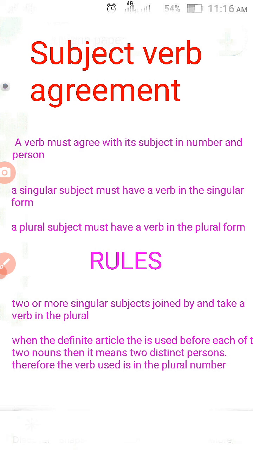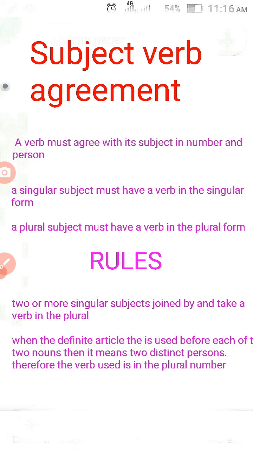I have just given the example of it: Tina and Meena are friends. Two or more singular subjects, Tina and Meena, are joined by and. So now are should come, the plural form. You will understand now because I explained what it is. I will explain only rules now.